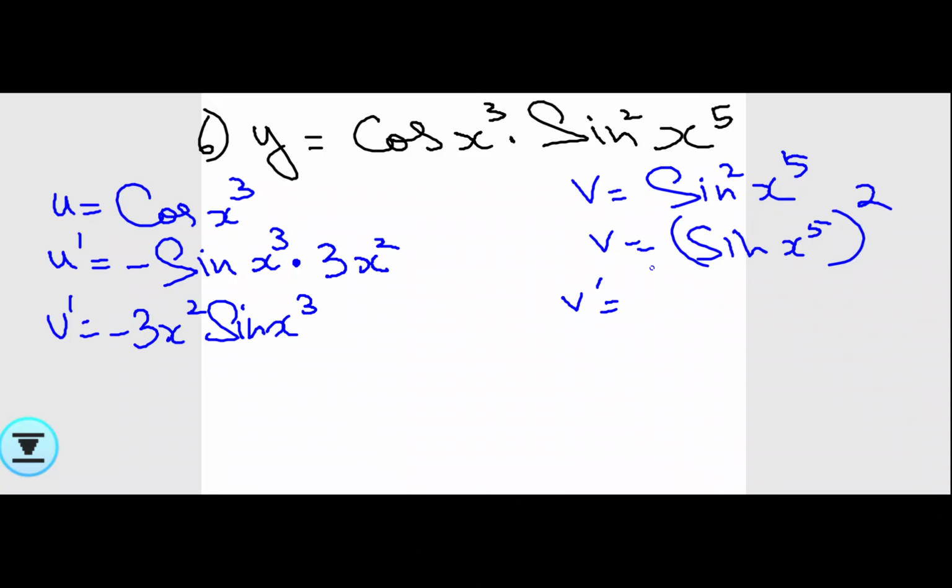Okay, so v dash is equal to, for x to the power n, the formula is n x, what did I assume x to be? Sine x power 5, and you have to decrease the power in that formula. x power n differentiation is n x to the power n minus 1, so 1. But this inside is not actually x, so you have to differentiate it. But you don't have a formula for sine x power 5, so think that this is x.